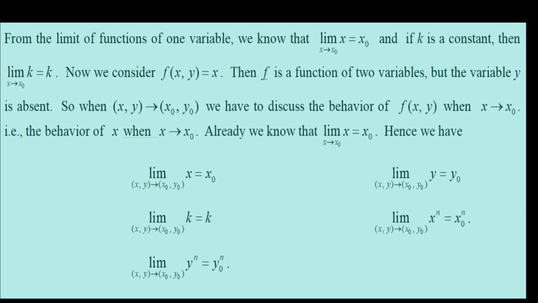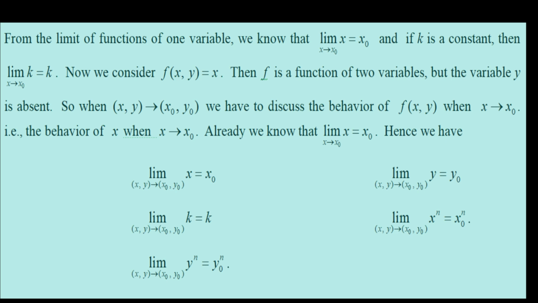From the limit of functions of one variable, we know that the limit as x approaches x0 of x is equal to x0, and if k is a constant, then the limit as x approaches x0 of k is equal to k. Now we consider f(x, y) equal to x. Then f is a function of two variables, but the variable y is absent.